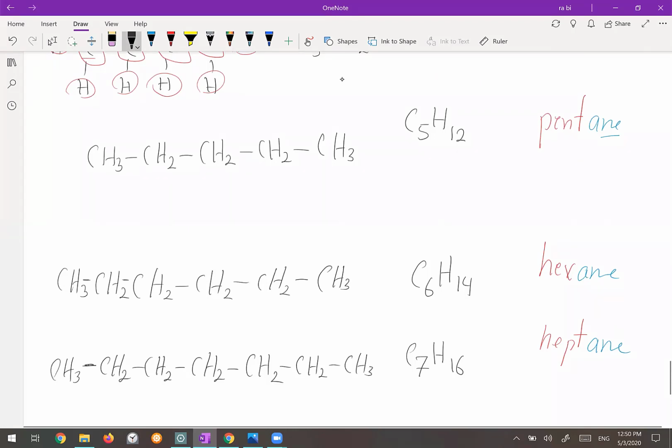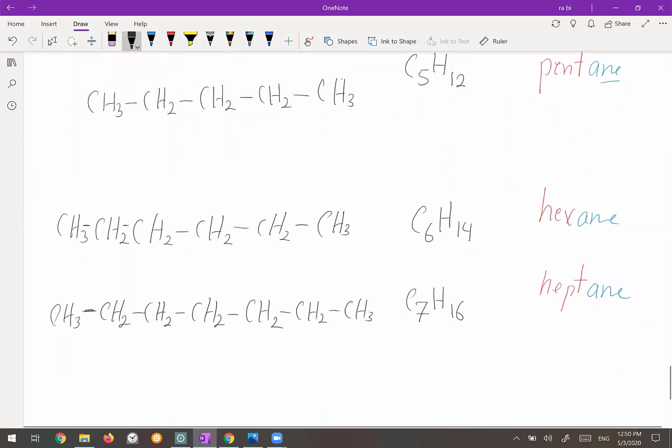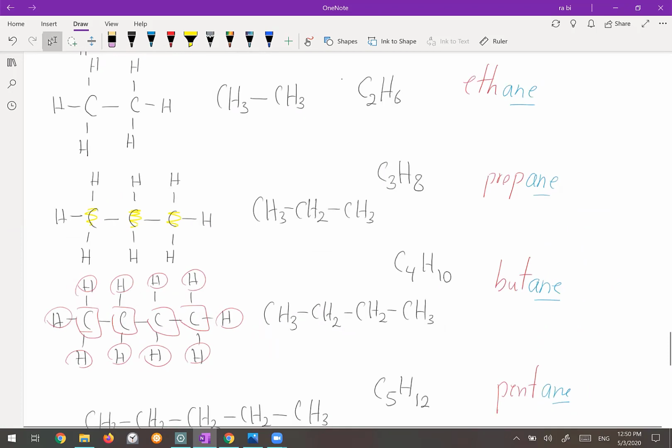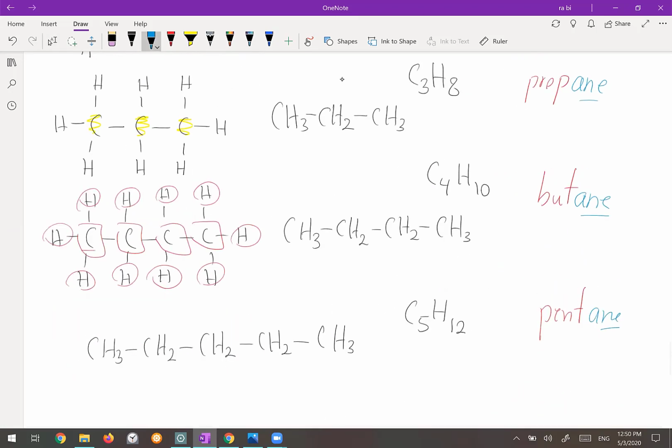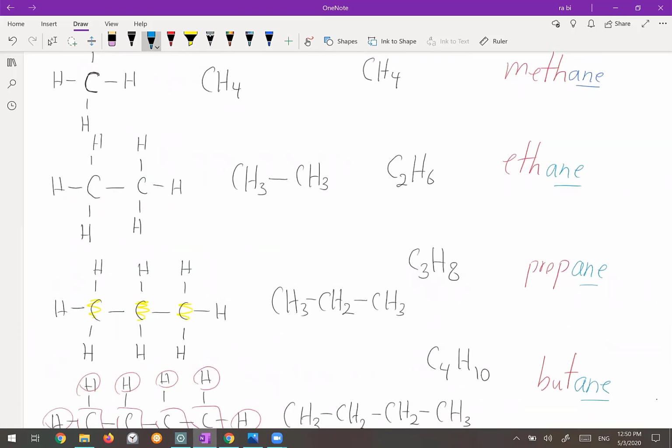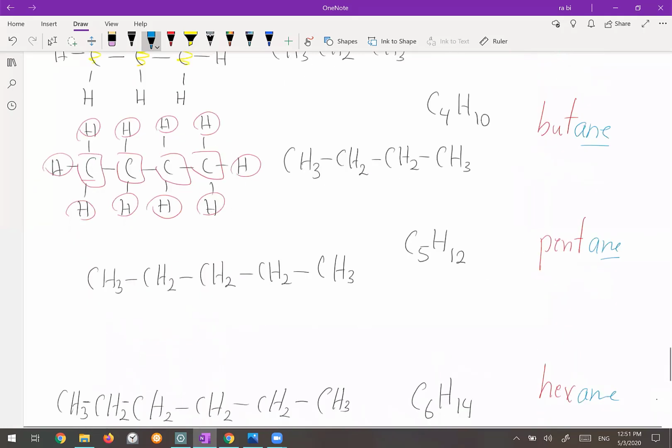So what would be the next one? Octane. The next one, yeah, octane. It comes from octa. So it becomes octane. So the first 4 members have generic names: methane, ethane, propane, butane. Methane has 1 carbon, ethane has 2 carbons, propane has 3 carbons, butane has 4 carbons. But for the rest of them, we use the Greek numbers: pentane, hexane, heptane, and octane.